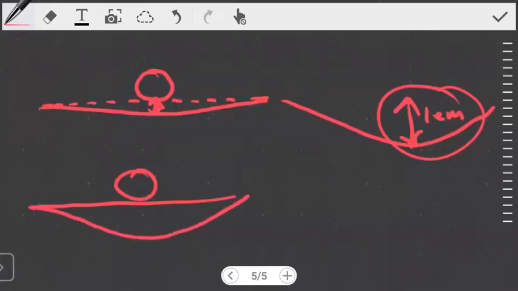If you drop this object on a mattress, it strikes the mattress with some velocity, and it then forces the mattress to curve inwards. While the mattress is curving inwards, the object is coming to rest, so the mattress is reducing the velocity of the object you dropped on it.